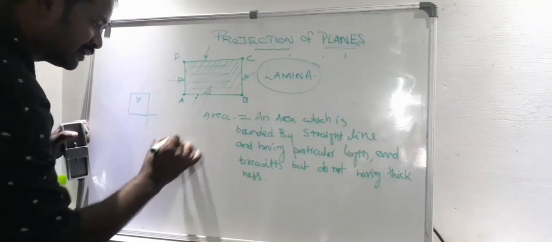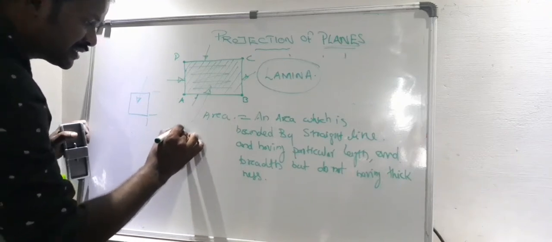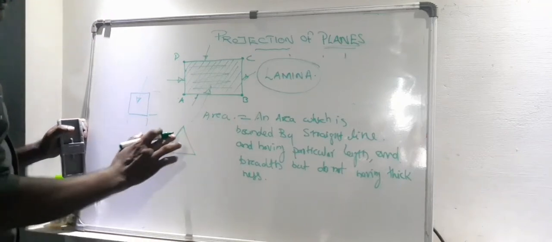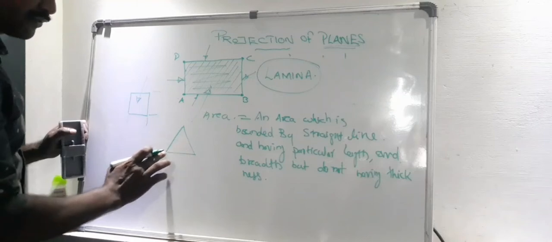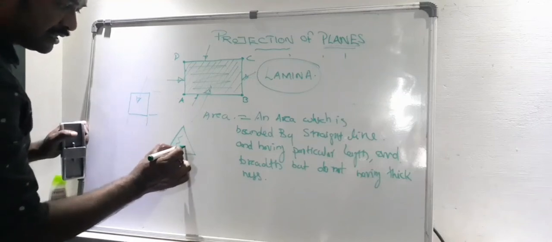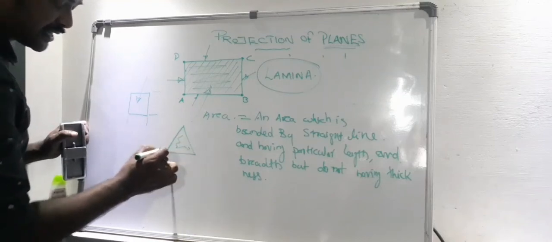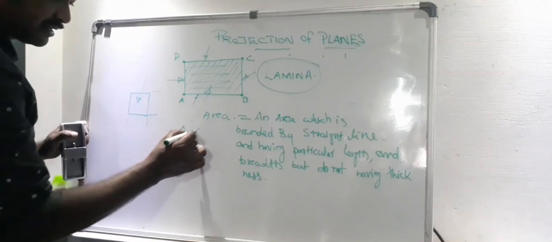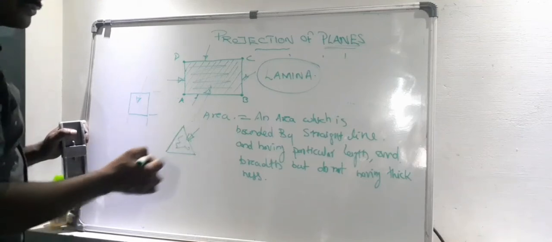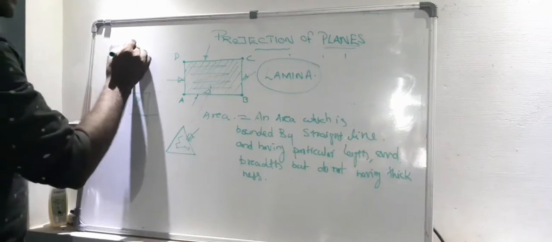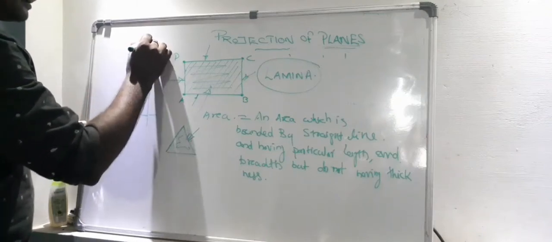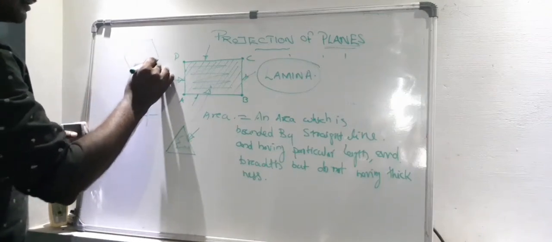Another type of lamina. What is the shape of this lamina? The shape of the lamina is triangular. We know that this is an area bounded by 3 straight lines. It is the shape of a triangle. Next one, another type of lamina.